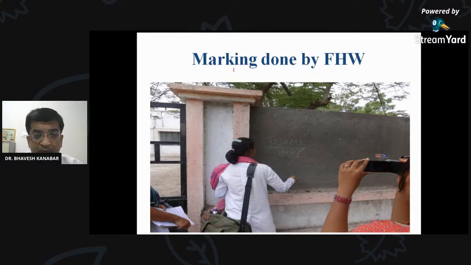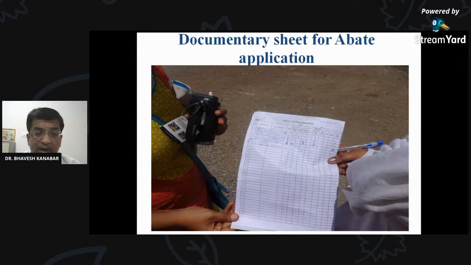And marking is being done by FHW, like in the case of the pulse polio immunization activity. You have seen in the polio program that the house is marked after the house visit. The house is marked with the team number and direction as well as the date. So here also, after this application of Abate or this anti-adult measure, IRS activity, house marking is also done, or if we are working in an industrial area, marking is done there also. And that is the documentary sheet for Abate application.